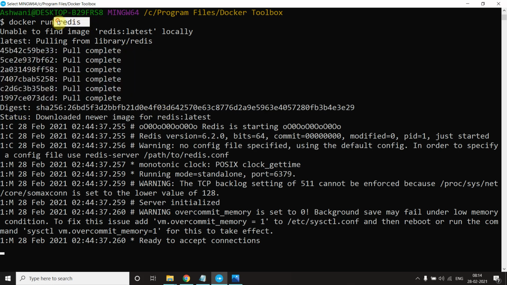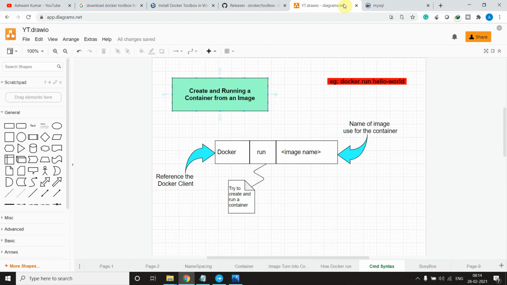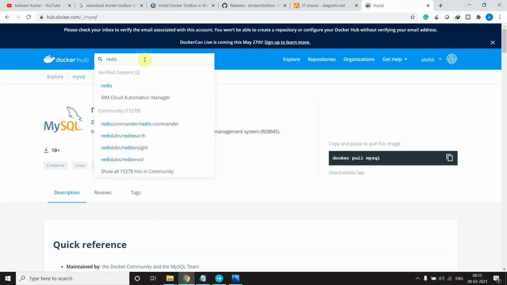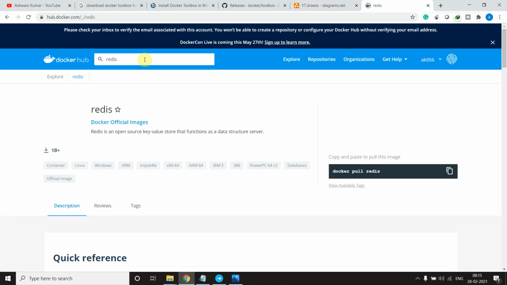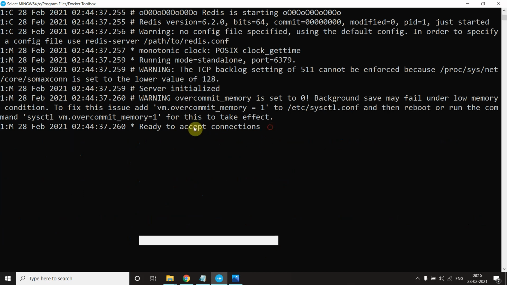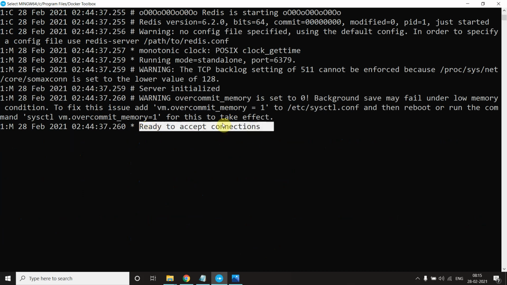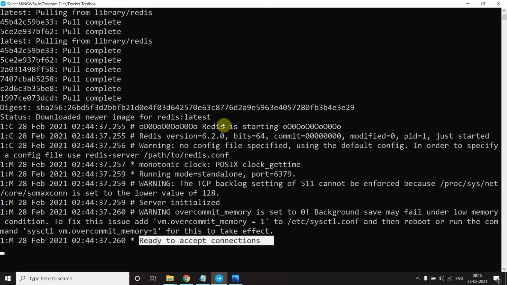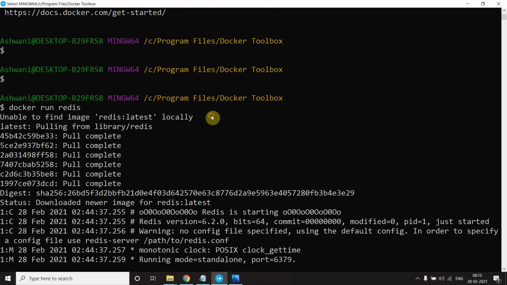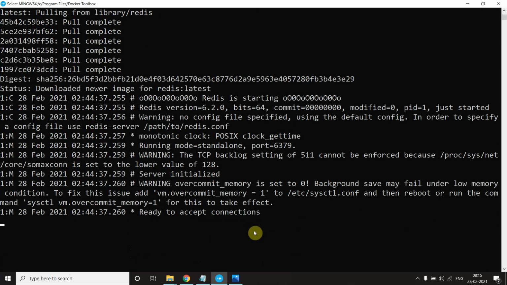Don't worry about what redis is. It's an image, and you can search for it here. We have this image, and it's getting pulled. Now when I come to my container, it says ready to accept connections. It is running. Now what do you think, if I run this command a second time? It will not take this much time, it will directly say ready to accept connections and come out.